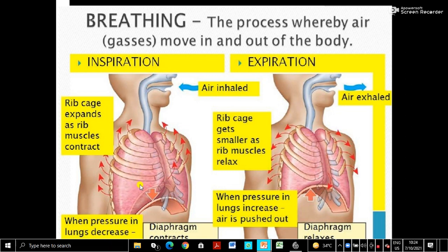So when the rib cage expands due to the contraction of inspiratory muscles, the pressure inside the lungs decreases, because the volume increases in the thoracic cavity and the diaphragm moves downwards.